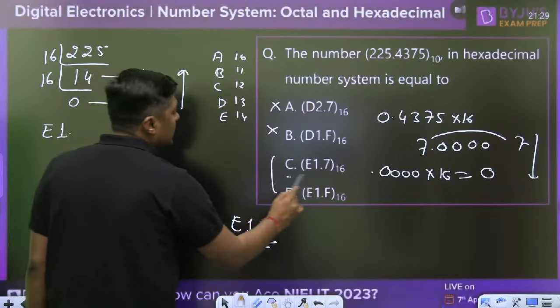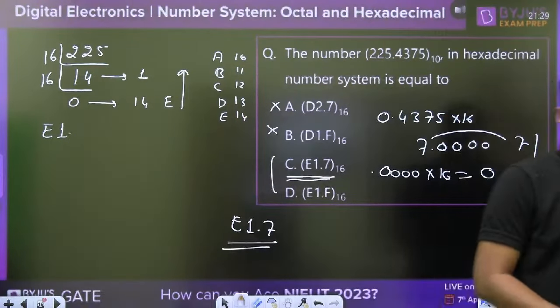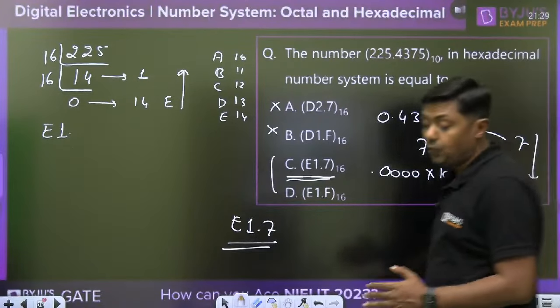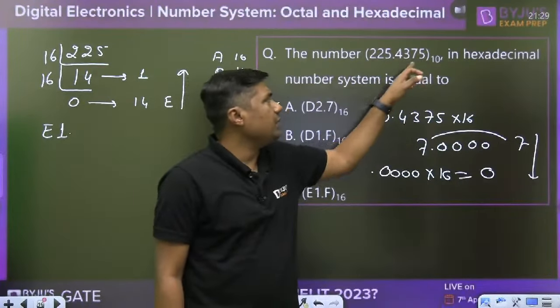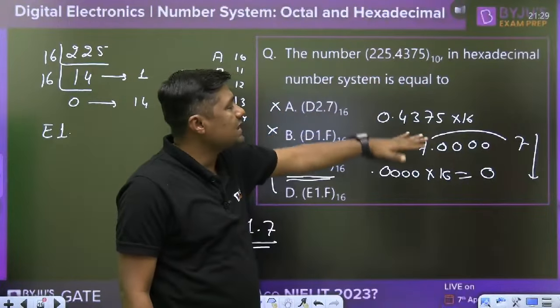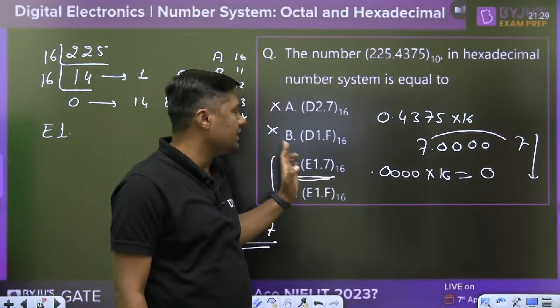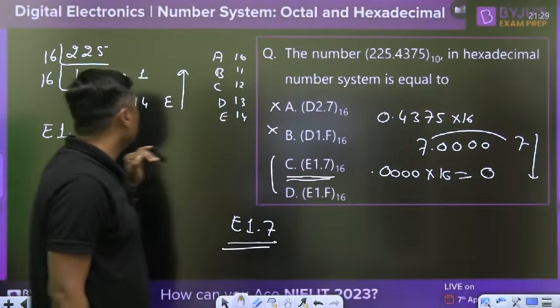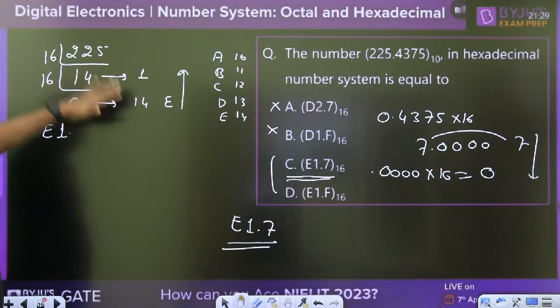E1.7. Which answer is correct? C is the correct answer for this question. This is very lengthy, but once it is multiplied in one step, it will be over. You are getting the 7 only. After 0.7 and after that, it is the E and D, 14. Right, I think this is all correct.